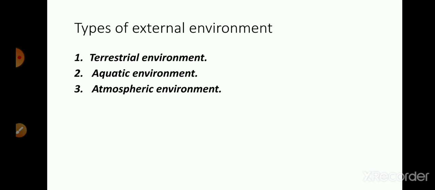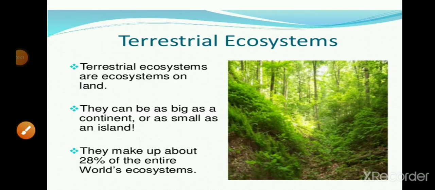So all these environments have a great impact on organisms and their adaptation for their survival. So today we talk about the terrestrial environment or terrestrial ecosystem, which affects or influences the organism to live for better survival. Basically, the terrestrial ecosystem is an ecosystem which is based on the land. So we know that planet Earth is divided into two, that is land and water. So about 29% is land and 71% is water.